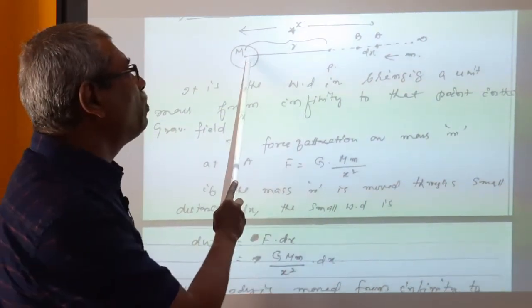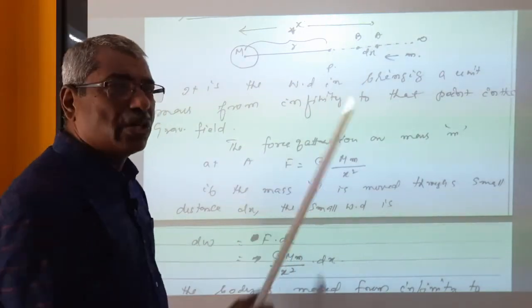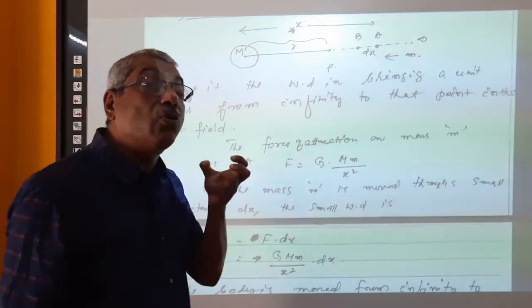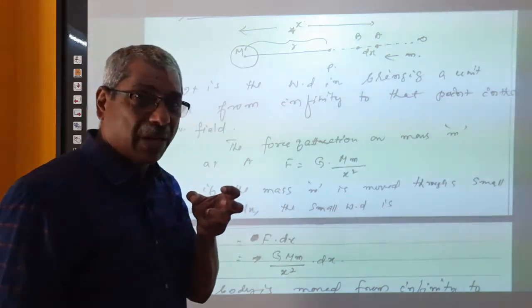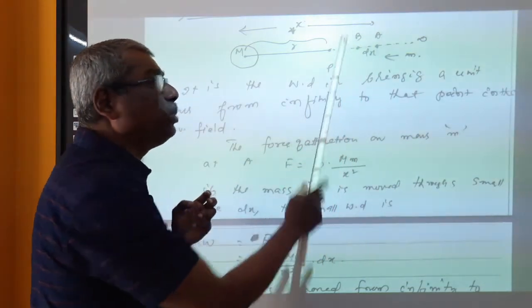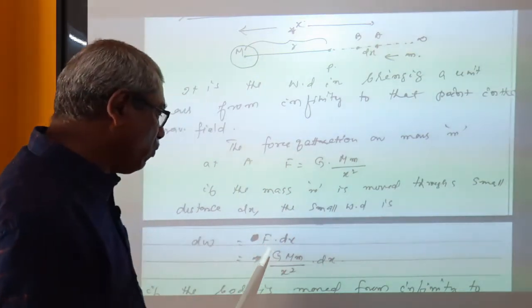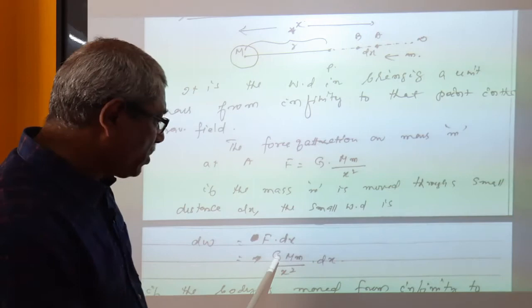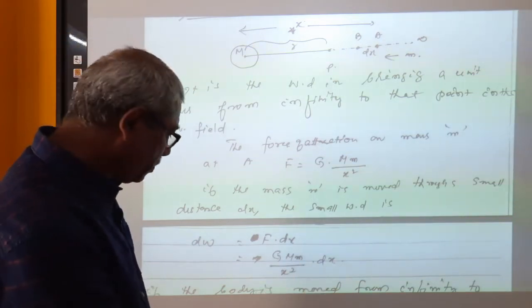This body attracts the body of mass m through a small distance dx. Who will do the work? The gravitational force of attraction of the system will do the work. So the body of mass m is shifted from A to B through distance dx. Work done is equal to force into displacement, that is G M m divided by x square into dx.